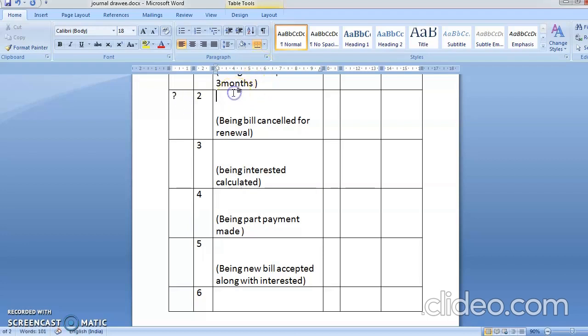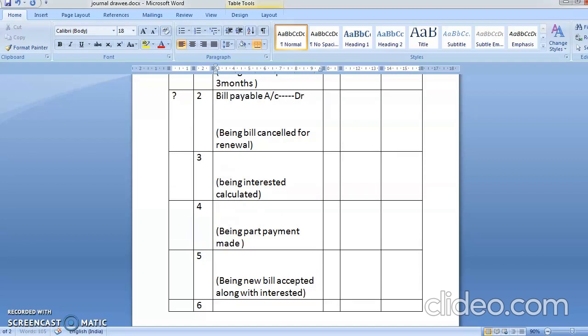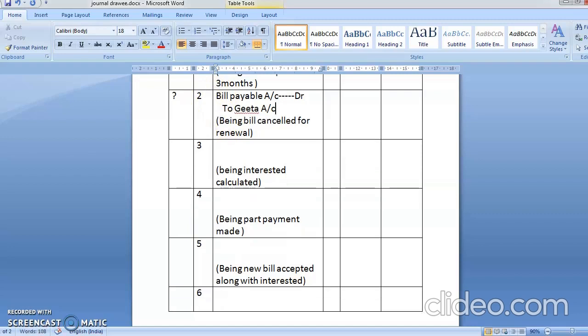Yes, first is cancellation. What will be the cancellation entry? Entry will be bills payable account debit to Geeta account. Okay, being bill cancelled for renewal. What is the narration? Being bill cancelled for renewal.